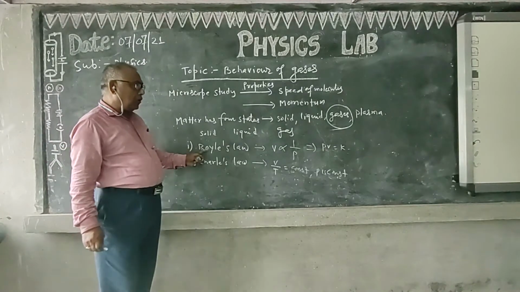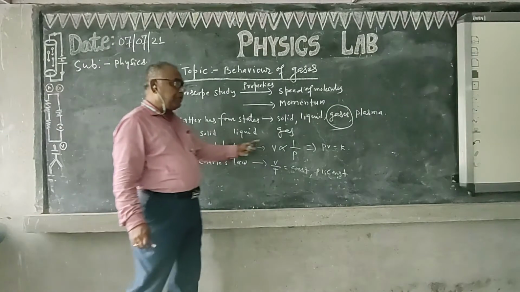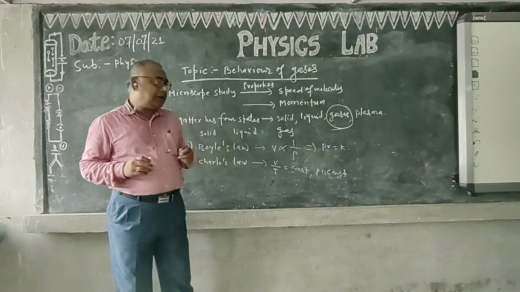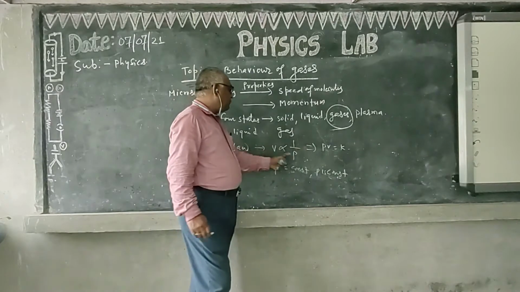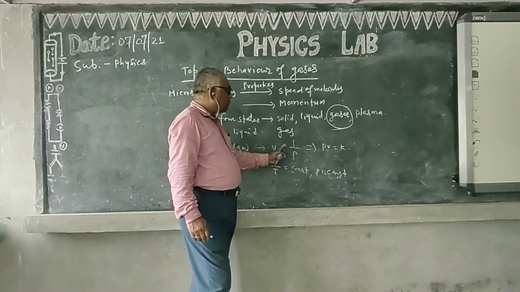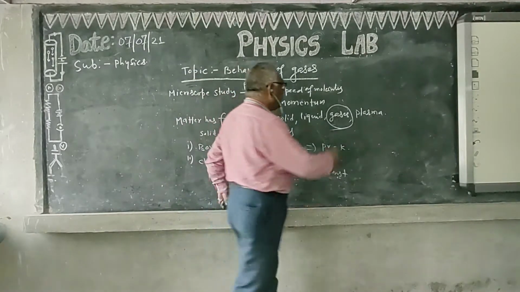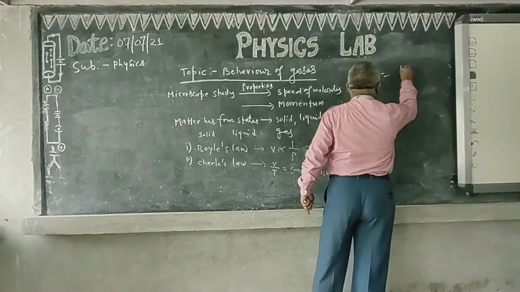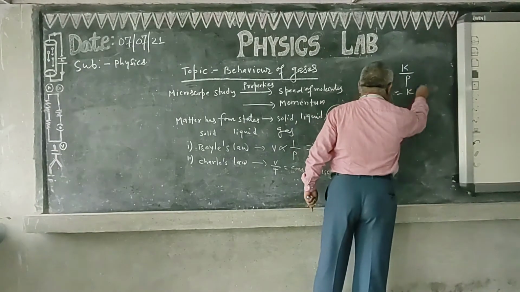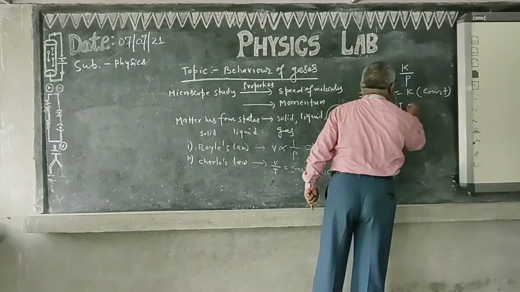So first of all we have to discuss Boyle's law. If a gas is confined in a container having pressure P and volume V, then the volume of the gas is directly proportional to 1 by P. It means V is equal to constant divided by P, that is PV is equal to constant, where temperature is constant.